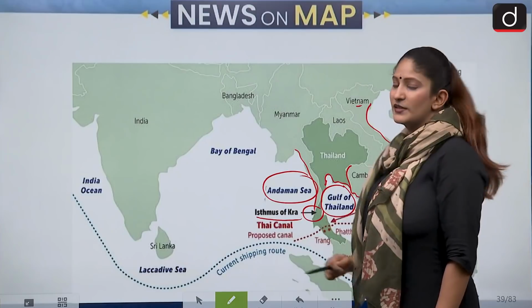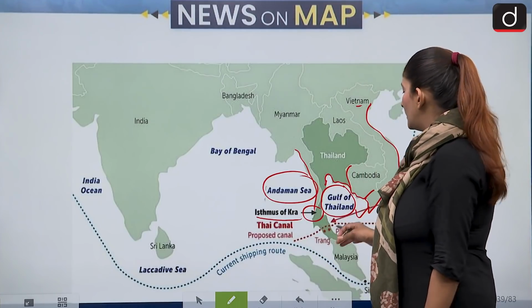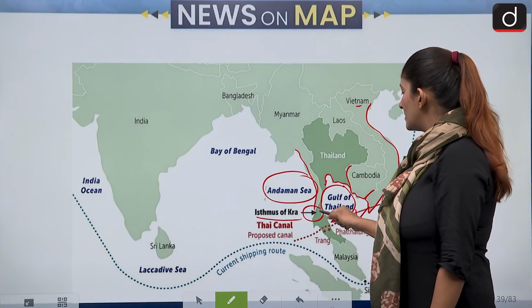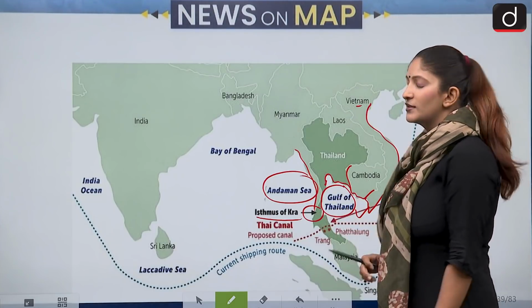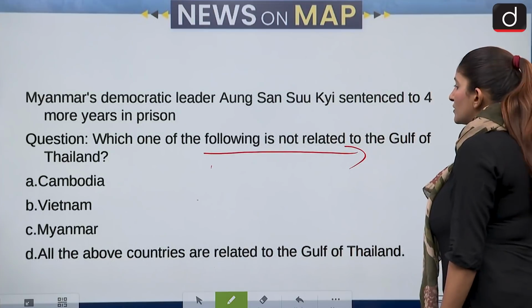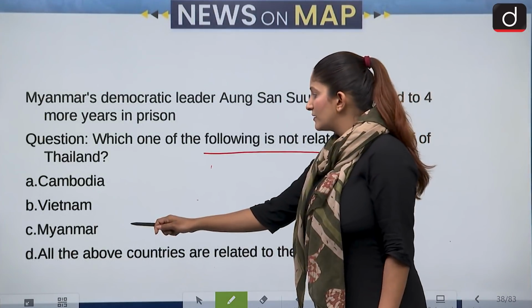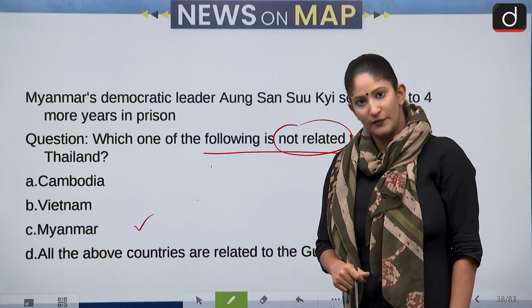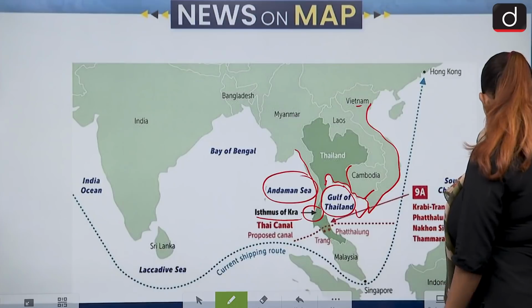Okay, we have the Isthmus of Panama, a small piece of land connecting two huge land masses. So this is the Isthmus of Kra. If it is asked in your prelims ever, you will answer this question. Myanmar is the correct answer because we had to choose the country not related to the Gulf of Thailand. Okay, moving on to the next question.